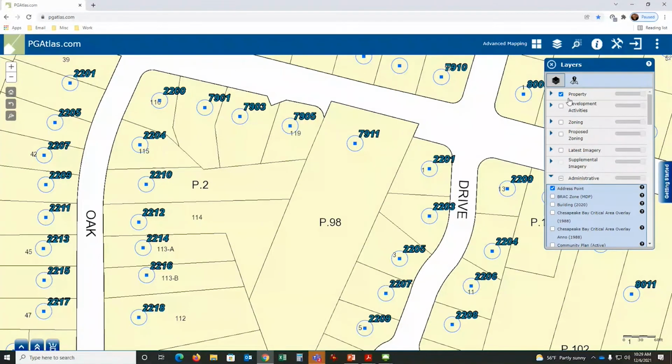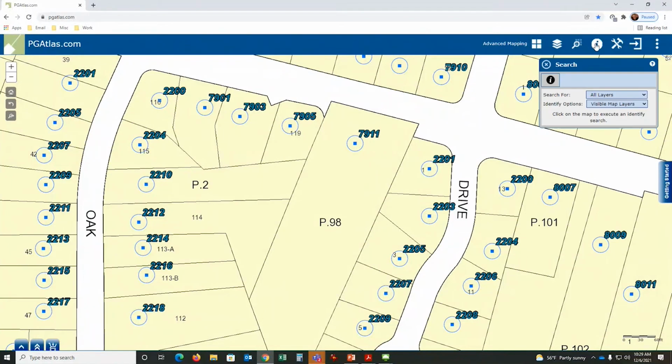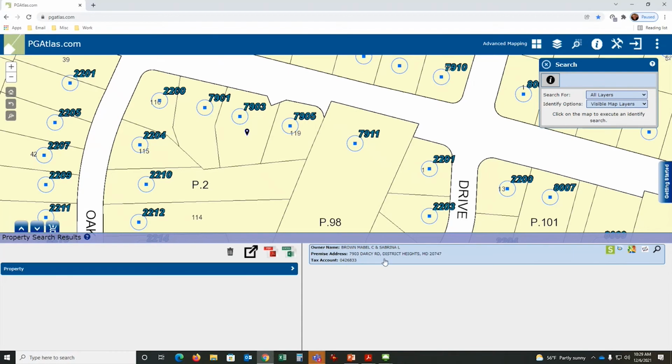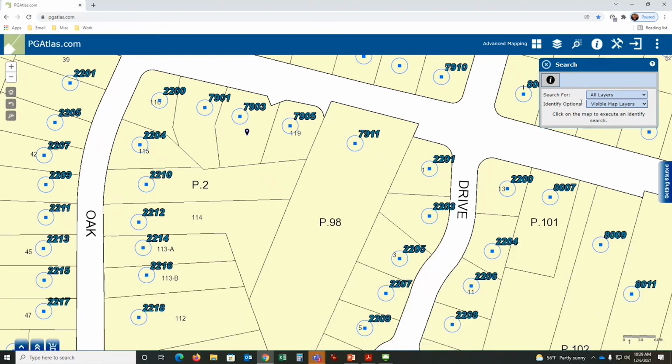There is the address that is embedded in the property shape, which has a premise address for the tax record. So this address is different than this point address. And there's a third one, which is the one that public safety also uses. So what does this mean to you? It gives you more flexibility because we have multiple different address data sets. All you need to know is spell the address correctly, right?